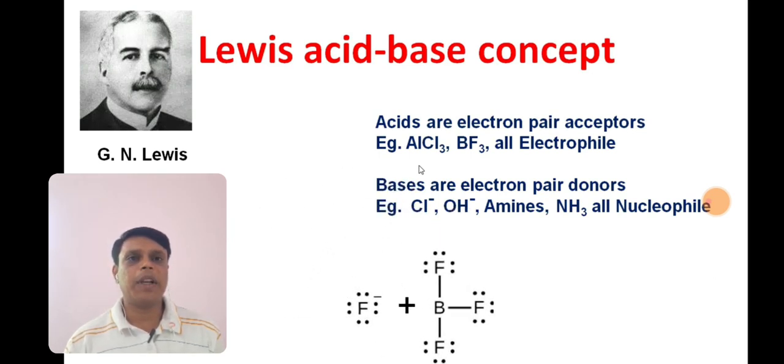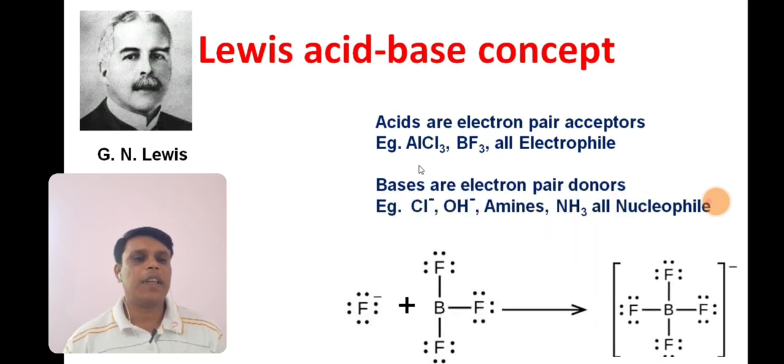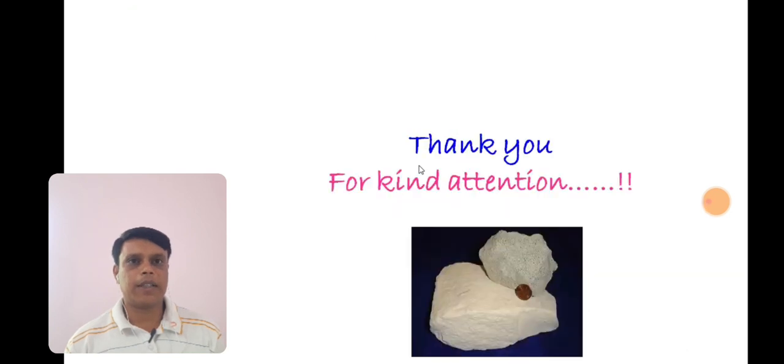Now for example, see the reaction of F minus, that is fluoride ion, and BF3. Here F minus has a negative charge and donates its electrons to BF3. BF3 has a vacant p orbital where it can take those electrons and act as a Lewis acid, and here is the formation of a Lewis acid base adduct, that is BF4 minus.